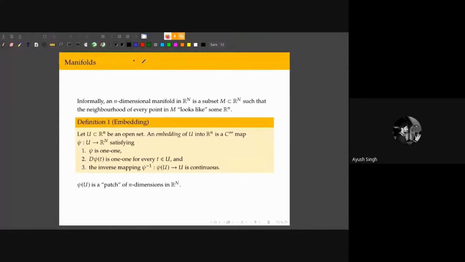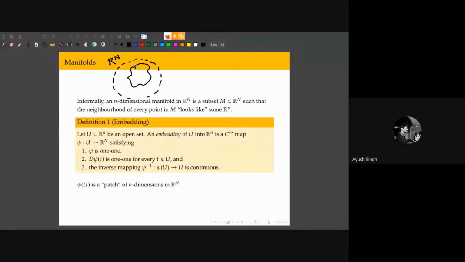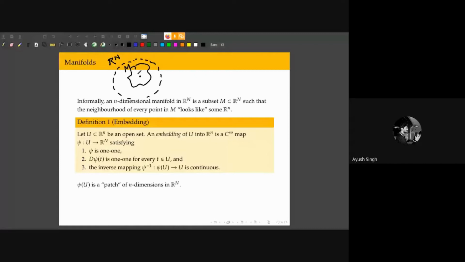So for example, if I draw this big space Rn, my manifold is a set inside this such that for any arbitrary point, if I choose any point, then around this, I can make an open set such that this open set is homeomorphic to some open set in some Rn, some smaller Euclidean space.